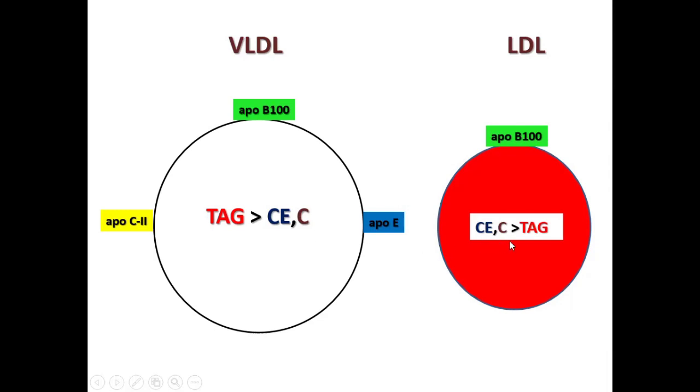While here, if you see, LDL has more cholesterol ester and cholesterol compared to triacylglycerol. And here there is only one apolipoprotein, that is ApoB100. So this is just to show you the difference between VLDL and LDL. So that was about the metabolism of VLDL and LDL.